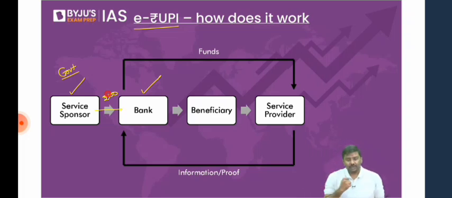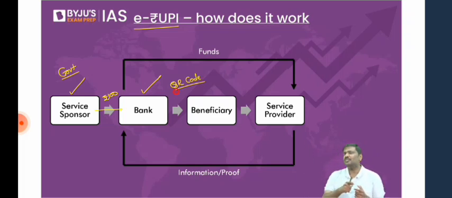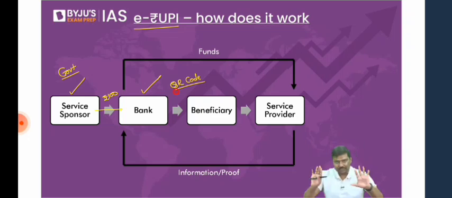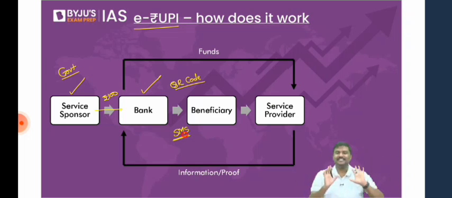Now what will the bank do? Bank will send a QR code to the beneficiary. Now some of you will also find a problem here. You'll say, sir, what if I don't have a smartphone? Because QR codes will work on a smartphone. Then government says, don't worry. I will send an SMS, a certain code in the form of SMS. So either a normal phone or a smartphone, it doesn't matter. There's a system here.